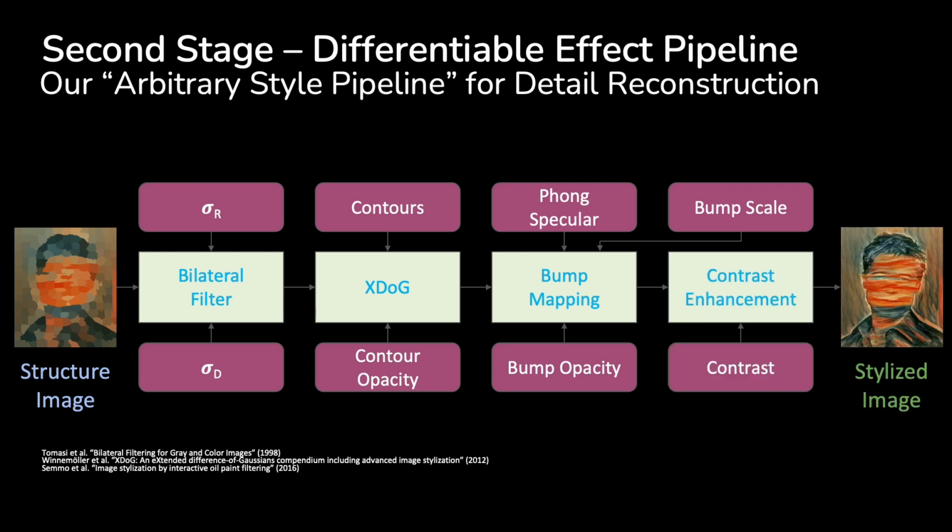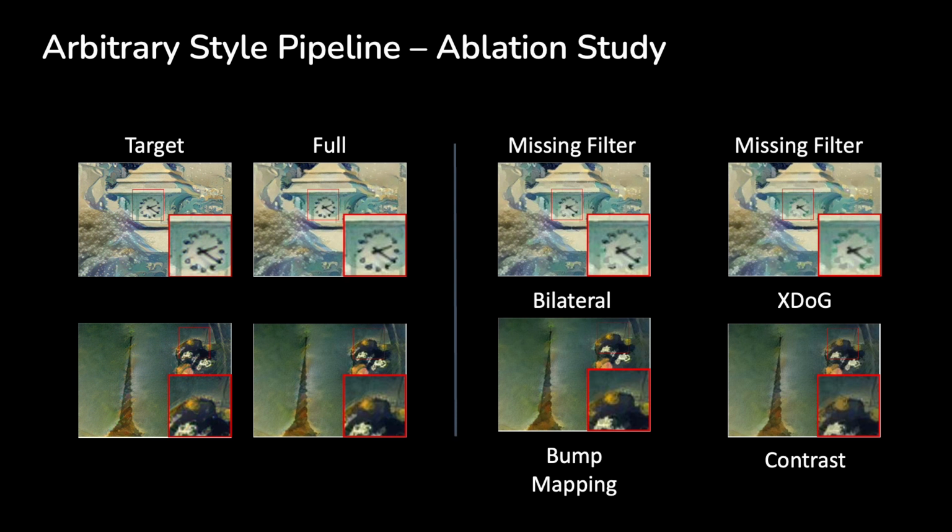Each of these filters can be controlled by one or more parameters, and each parameter can be adjusted on a per pixel level using the previously mentioned parameter masks. Our ablation experiments show that every filter is necessary for being able to represent a wide range of texture details. For example, if we remove the bilateral filter, details of the clock face on the right are lost and similarly contours are not present in full strength without the XDoG.